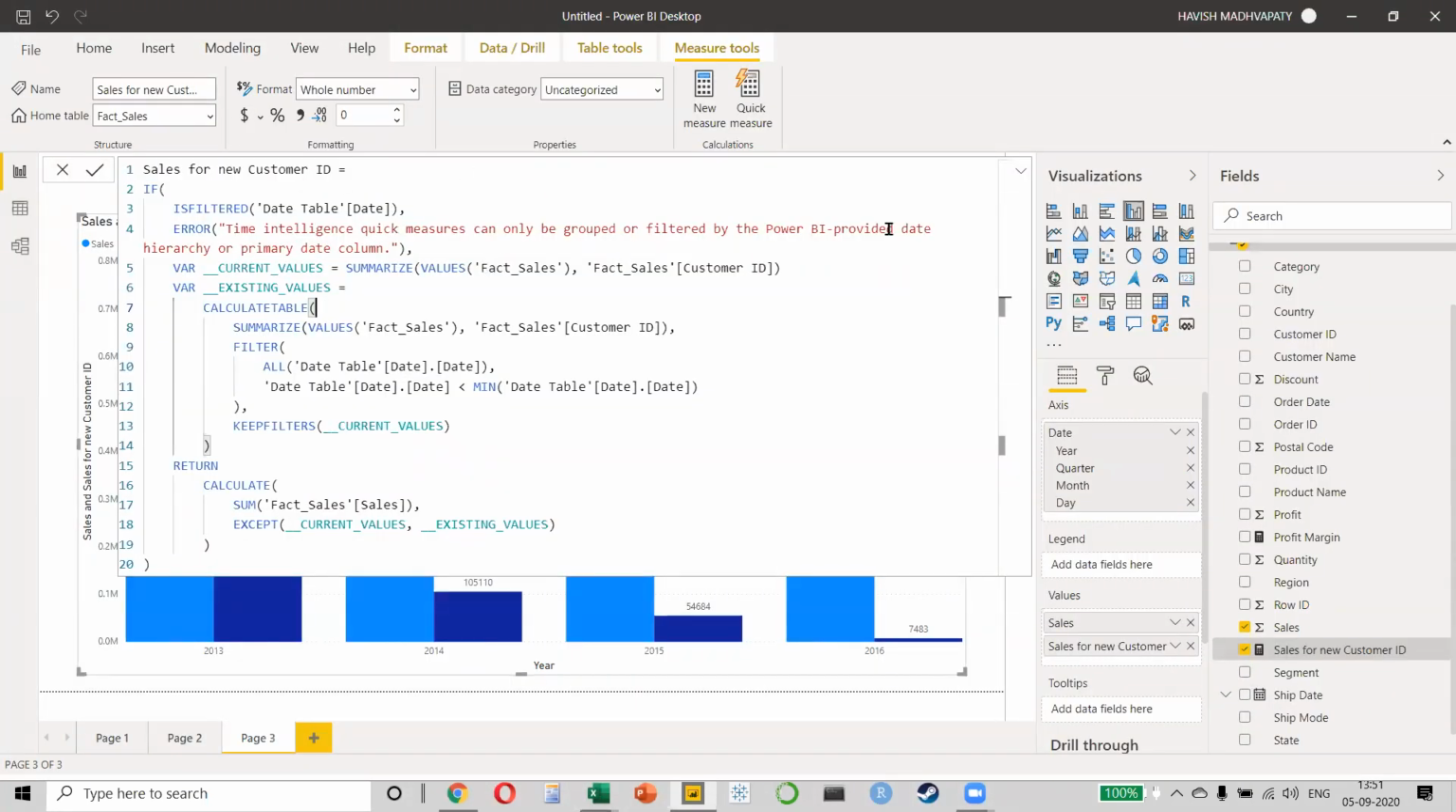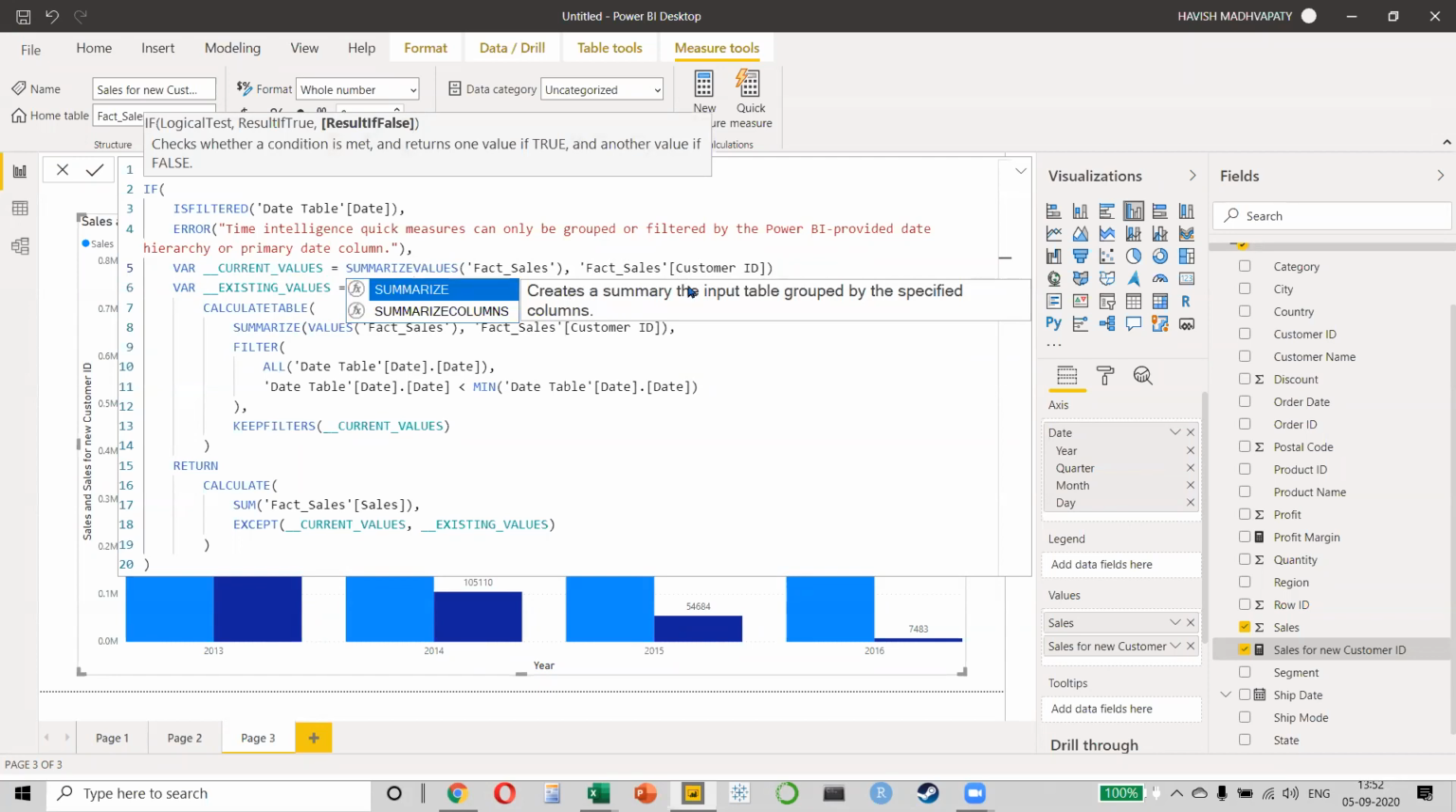Let's do it one by one. Ignore the first 3 lines for now, that we will come back to later. We are creating a variable called current values. This is just a name. Remember, I could have written anything I wanted. It doesn't matter, right? So I'm telling Excel, who are my current values? My current values are my sales value and my customer ID. Okay. So what does SUMMARIZE do? Basically, SUMMARIZE is only creating a summary of the input table grouped by the specific columns.